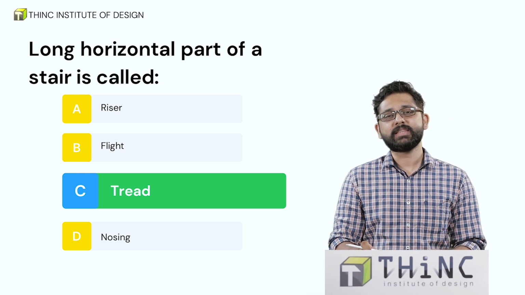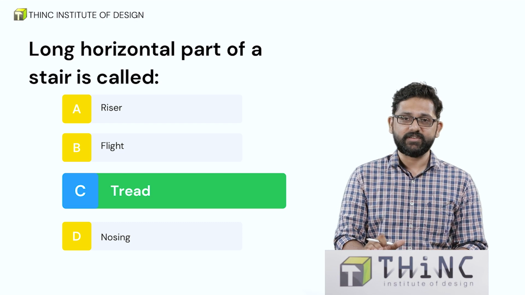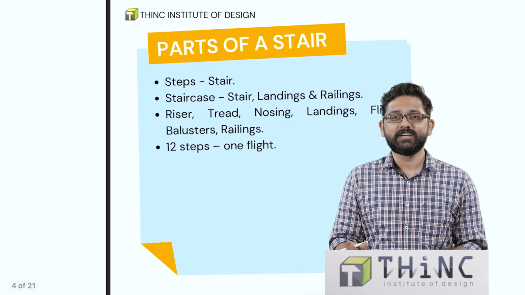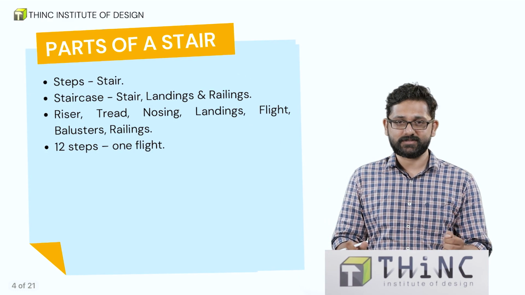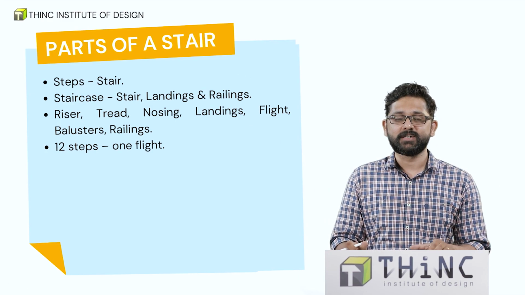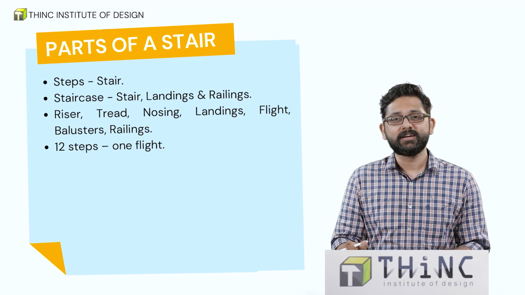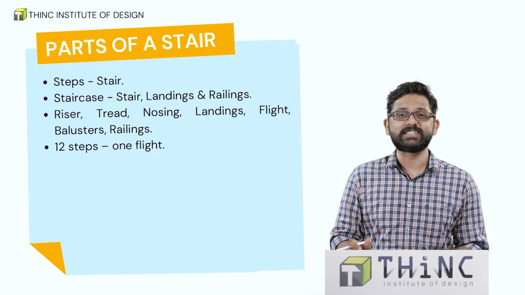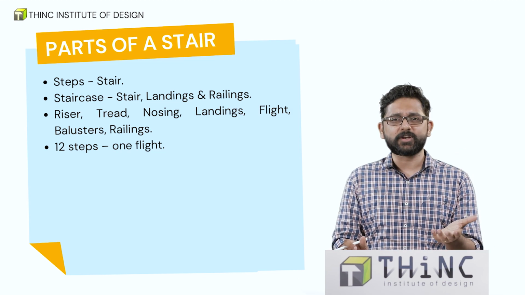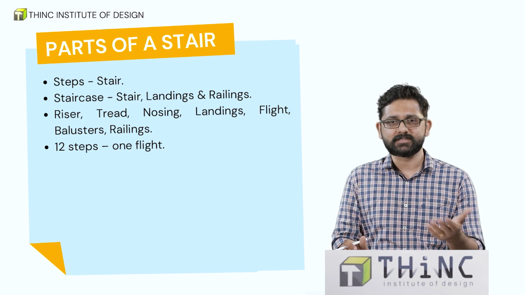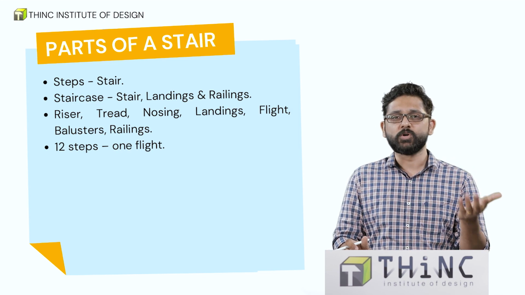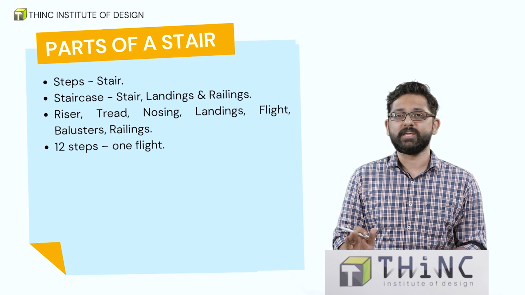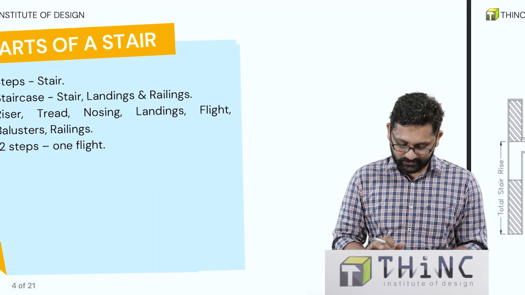Now, along with looking at the answer, let's also look at some of the definitions and important parts of a staircase. Let's discuss the options. I know you all must have come across steps. A series of steps which are connected is called a stair. A stair, when it is connected along with a landing and also a railing, is called as a staircase. A staircase has lots of important parts like railings or balusters, nose, thread, etc. Let's, with the help of a diagram, look at what are the various parts and the definitions.